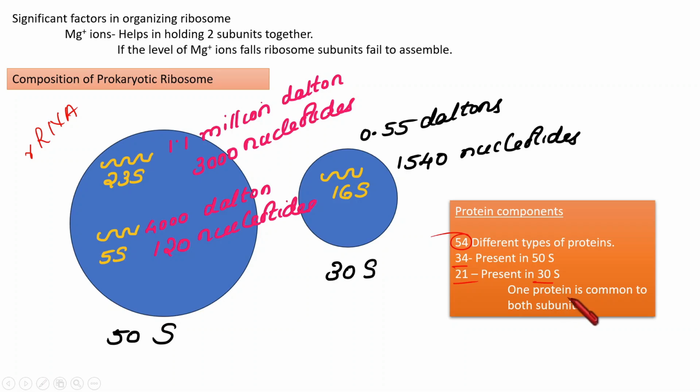The reason is that one protein among these 54 is common to the big subunit and the small subunit. So that is why we are counting it as one, as it is common. So that is why together only 54 different proteins are present in both subunits.